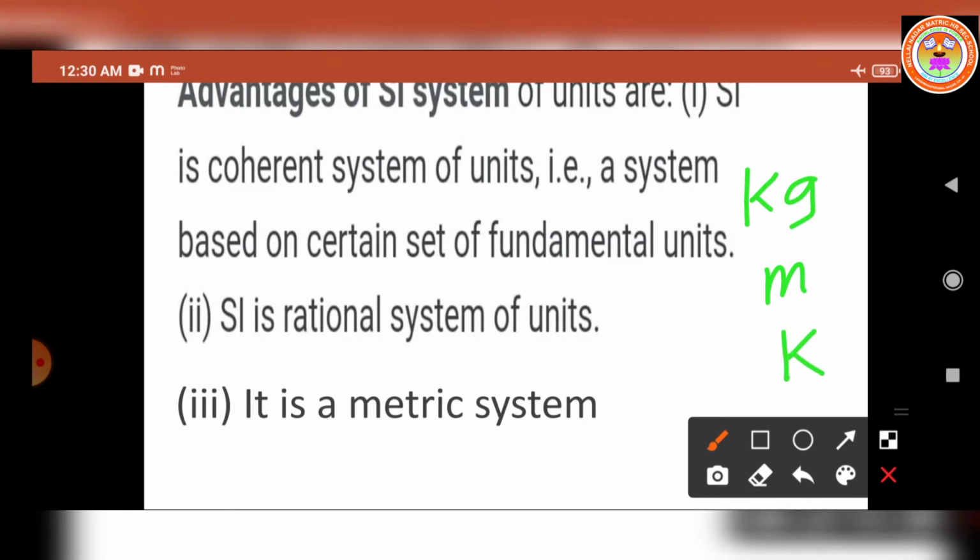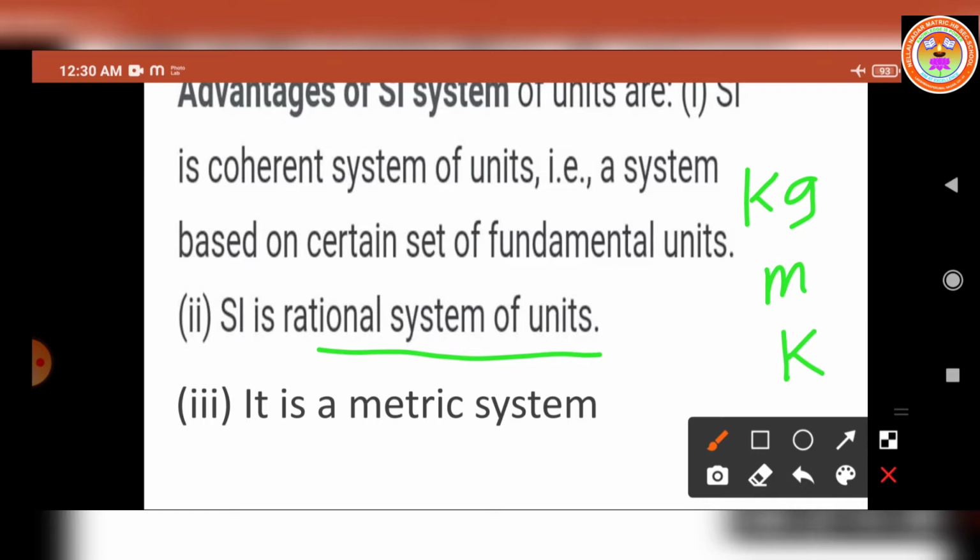Like that. So this system makes use of only one unit for one physical quantity, which means a rational system of units are used. It's the first advantage.